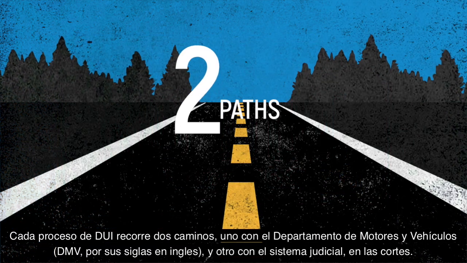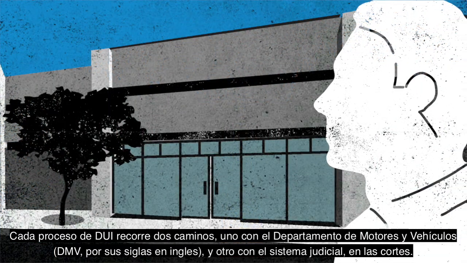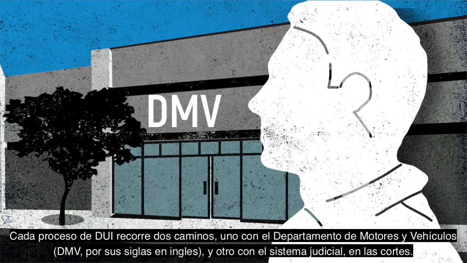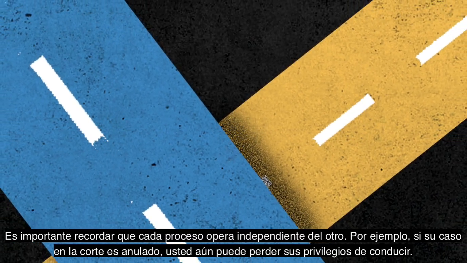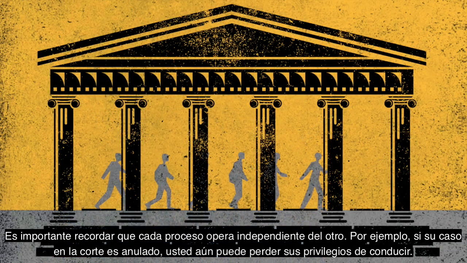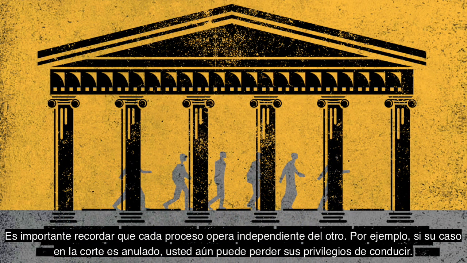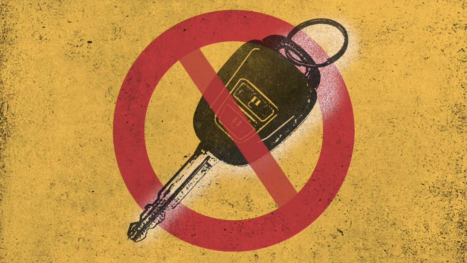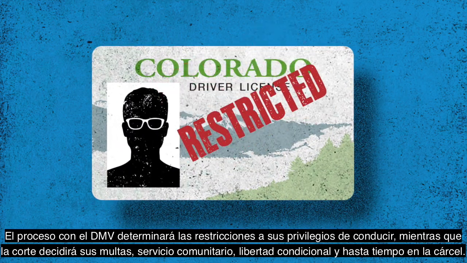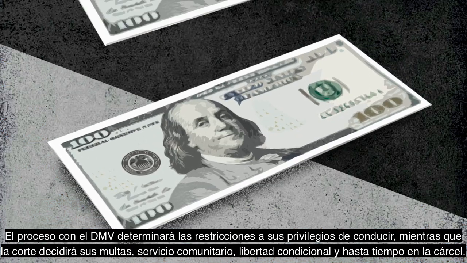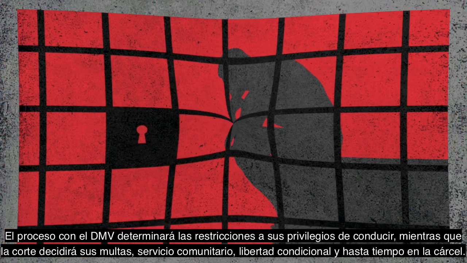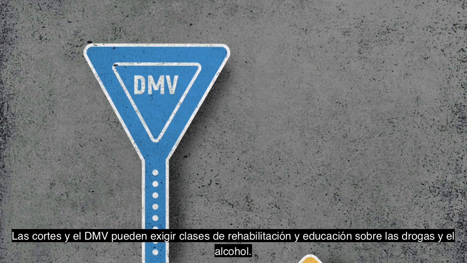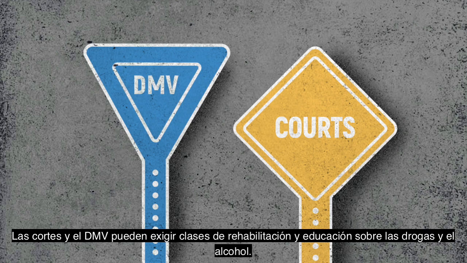Every DUI involves two paths. One with the Colorado Department of Revenue's Division of Motor Vehicles, the DMV, and one with the judicial system, the courts. It's important to remember that each path operates independently. For example, even if your court case is dismissed, you may still lose your driving privileges. The DMV process will determine restrictions on your driving privileges, while the court hearing will decide fines, community service, and probation or jail time. Both the DMV and the court can require alcohol and drug education and treatment.